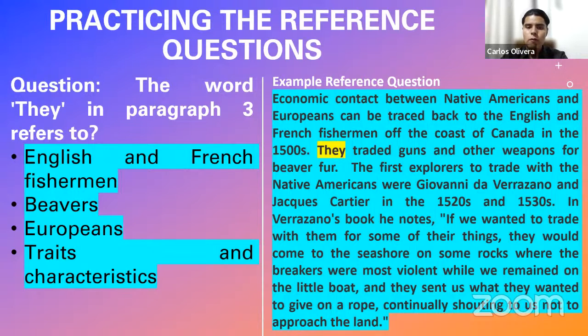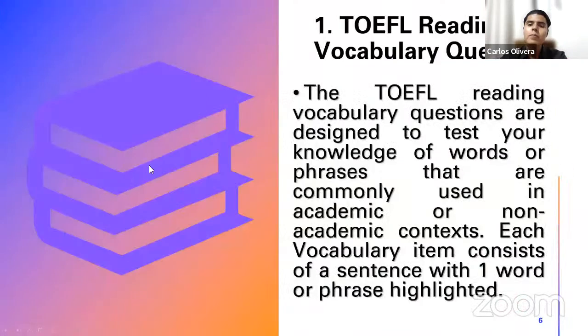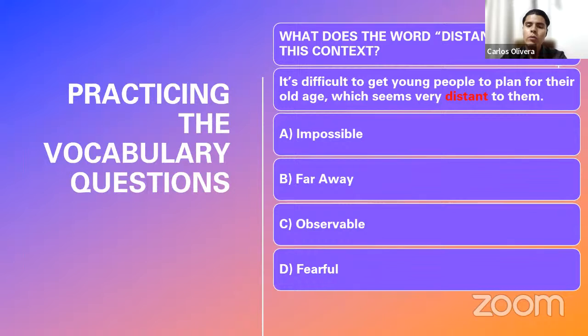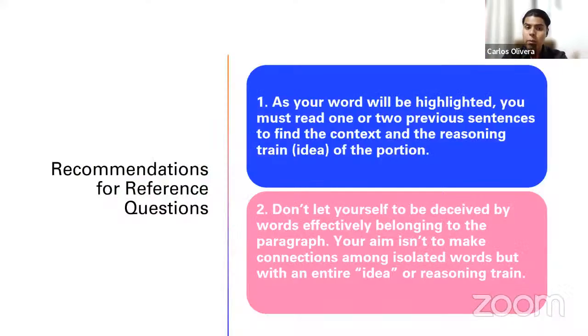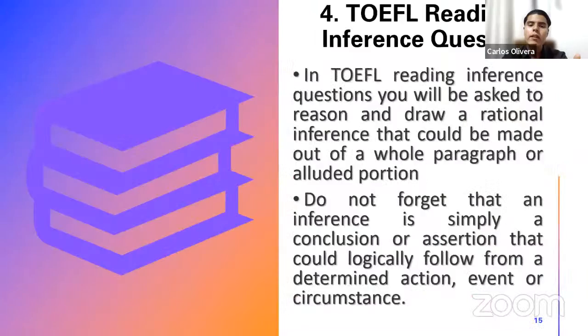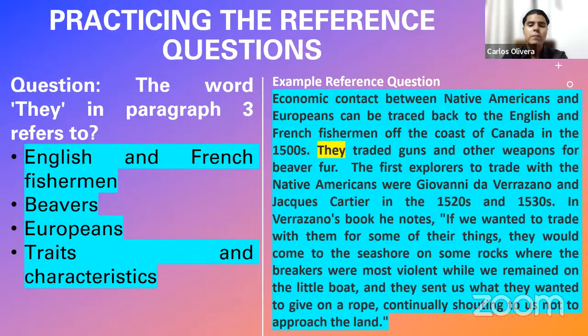So there we are. Okay, so remind, how to identify this question? Well, you're always going to see that it asks you for the meaning of a word, and it's not going to be a noun or a verb. When it is a noun or a verb that it asks you for, that is a vocabulary question, as the one we saw last time. Distant, for example. In this case, distant is an adjective, so it could also ask for adjectives. But when it doesn't ask for adjectives, nouns or verbs, then you know, this is not a vocabulary question. This is a reference question.